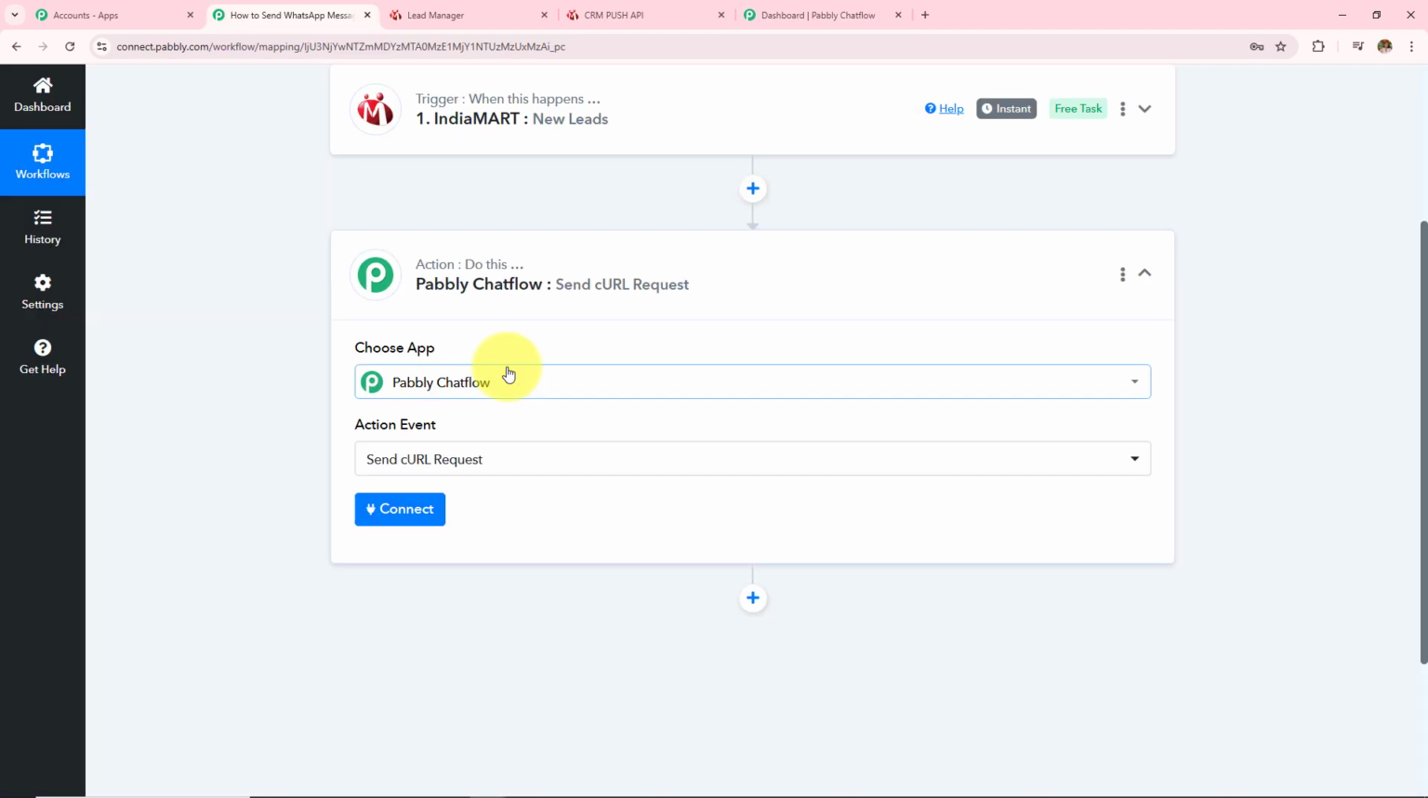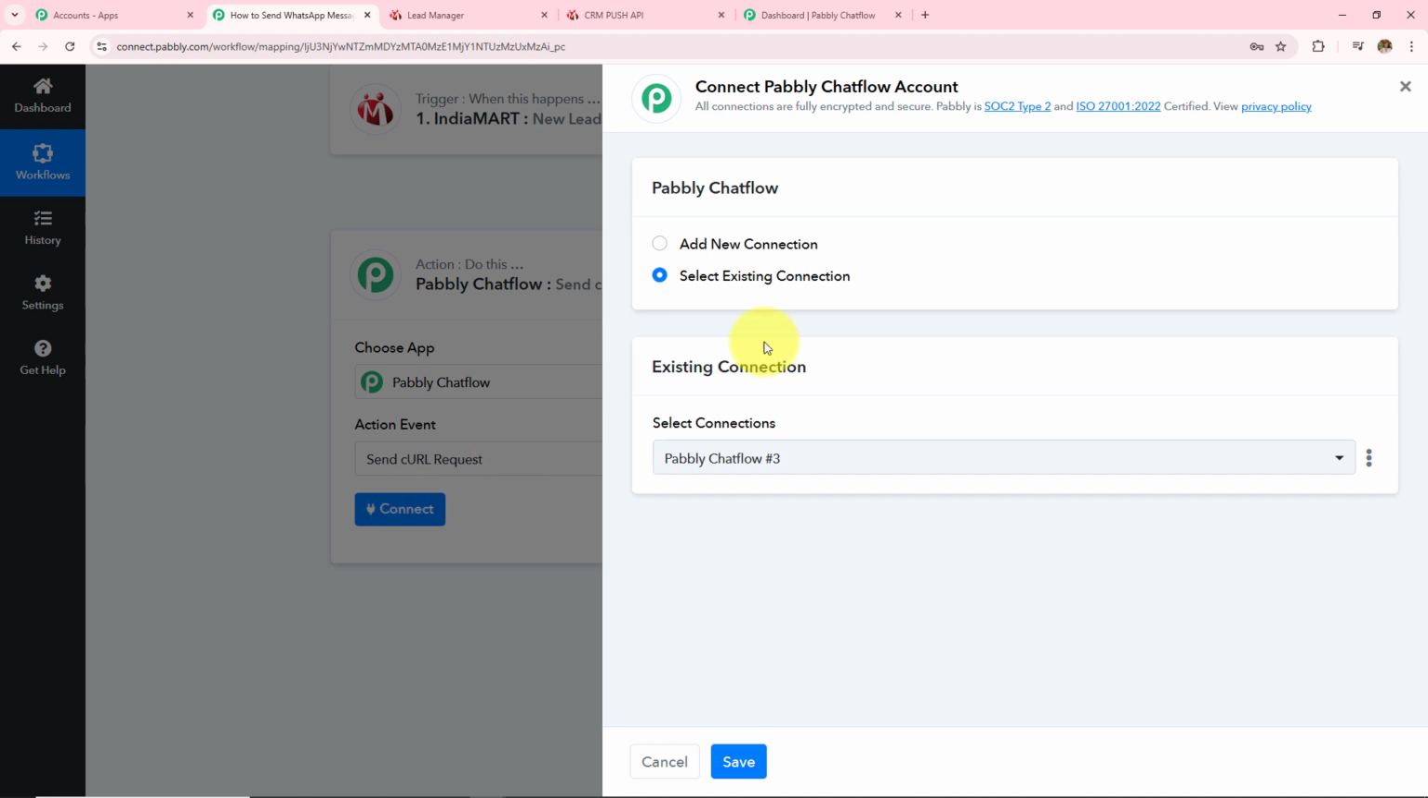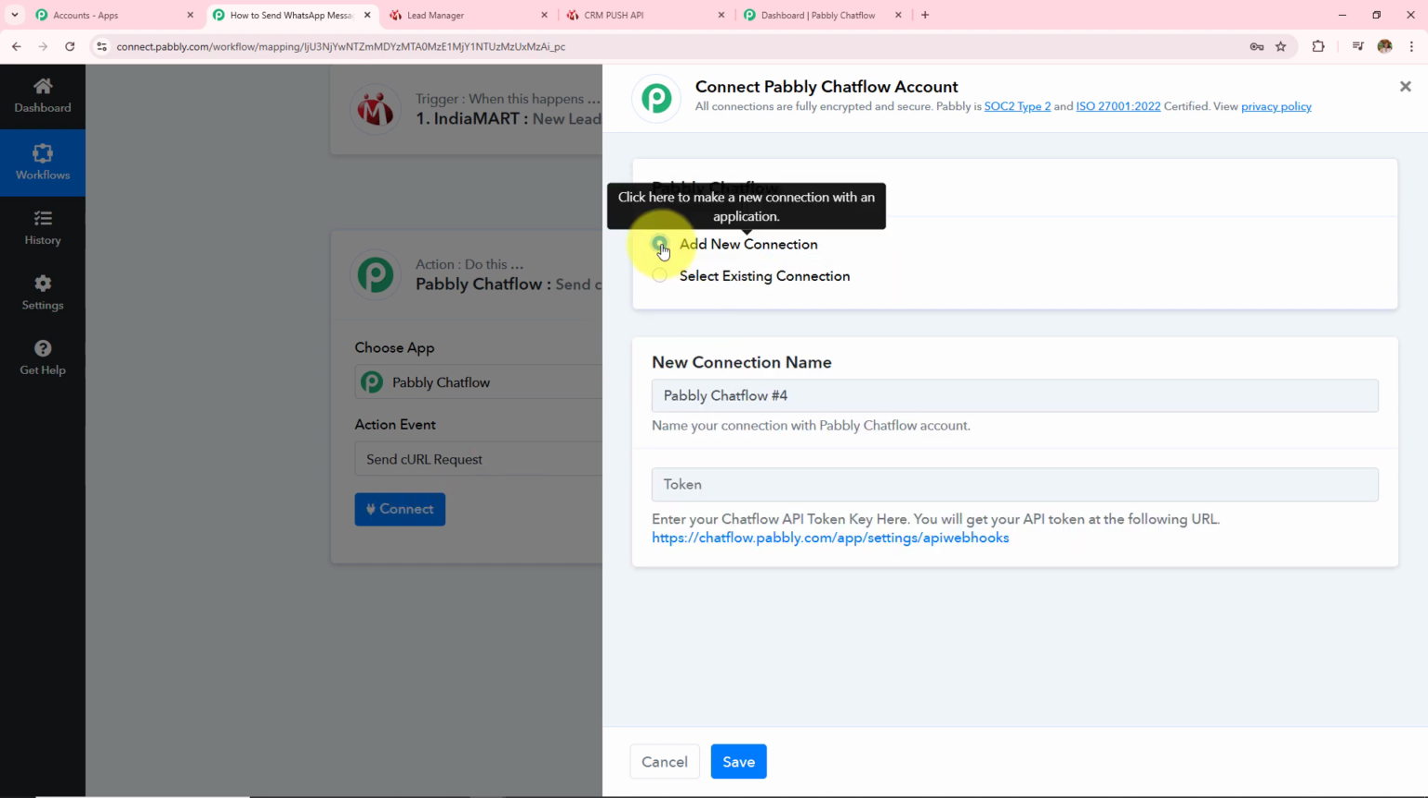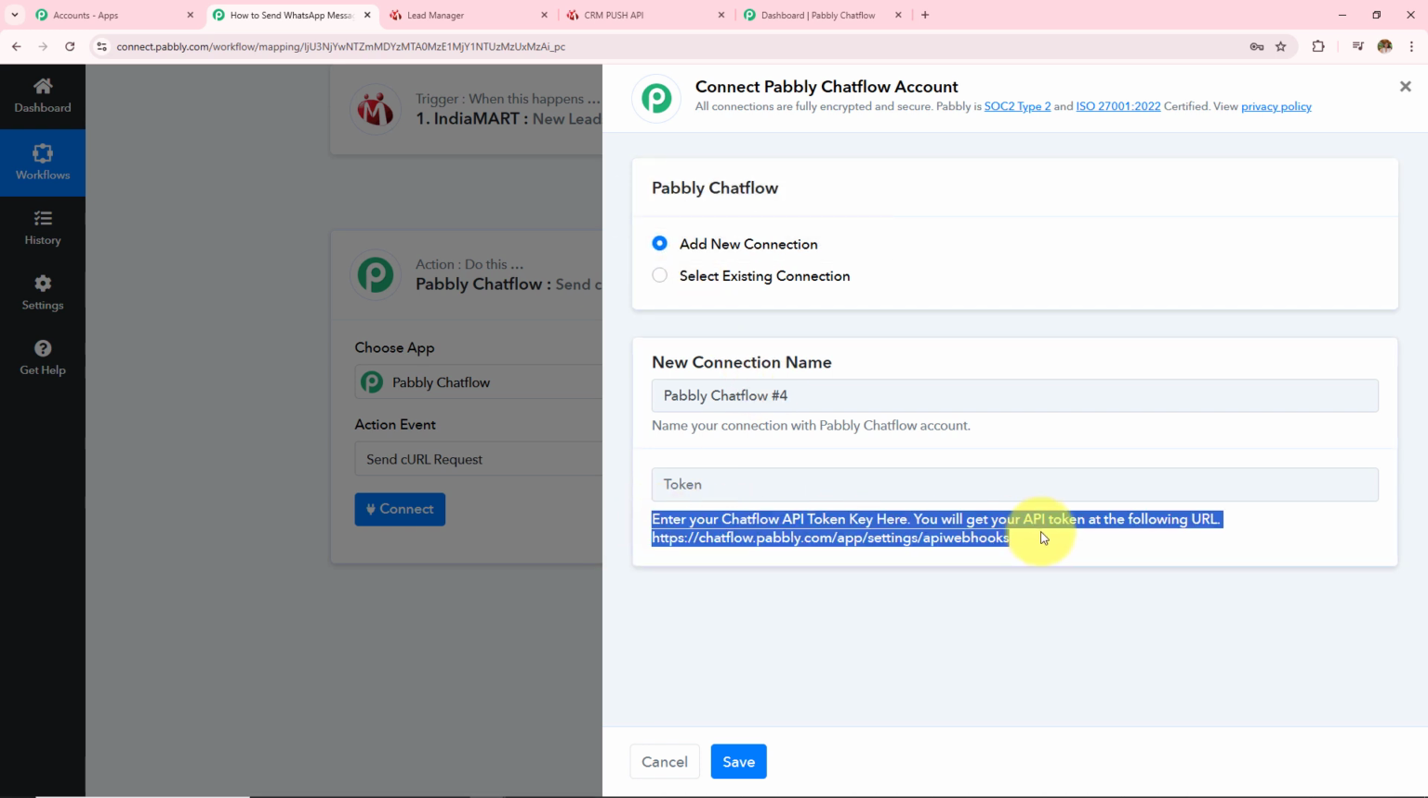After searching for my action application Pabbly Chatflow, I have selected my action event as send call URL request, and now I'm going to click on connect. If you have an existing connection, go with save. If you don't have one, click on add new connection. To make this connection, we are going to follow this help desk given below.